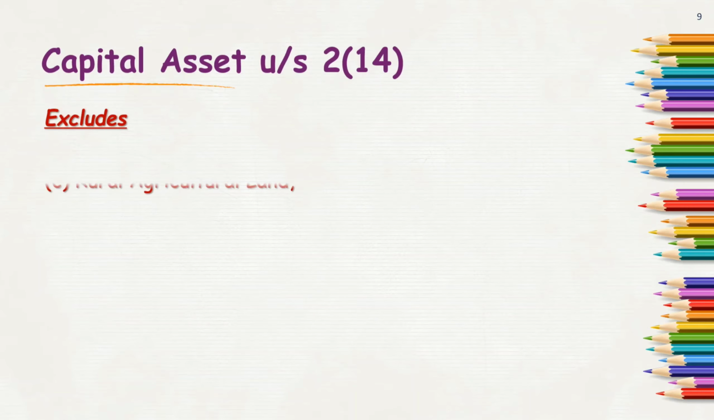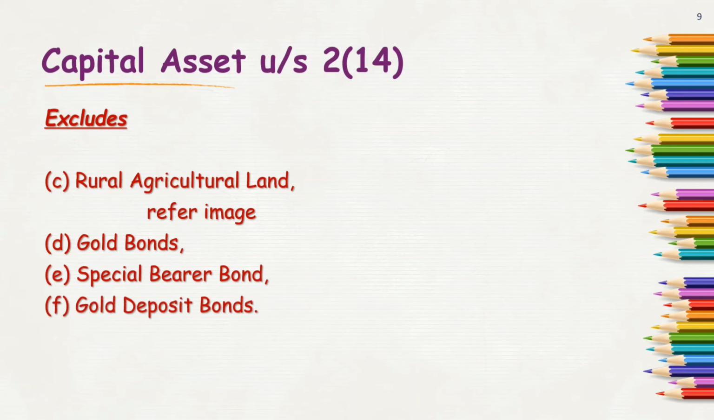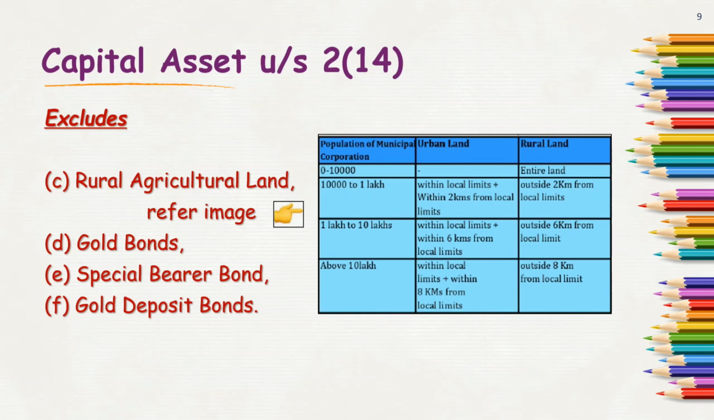The next exclusion is rural agricultural land. What is rural agricultural land? Any agricultural land which is situated in a rural area. We are going to see something regarding that afterwards. Then come gold bonds, special bearer bonds, and gold deposit bonds. These 3 bonds are issued by the central government or the specified authority, and if they are issued by them, then they are excluded from the definition of capital assets. And now let's focus on this rural agricultural land. What is it? Let's see.